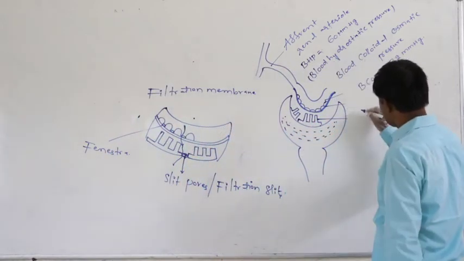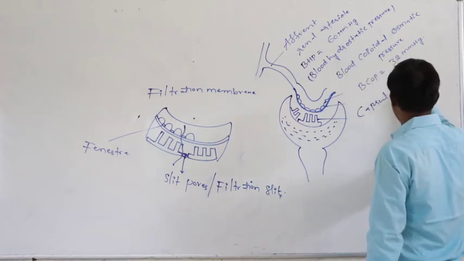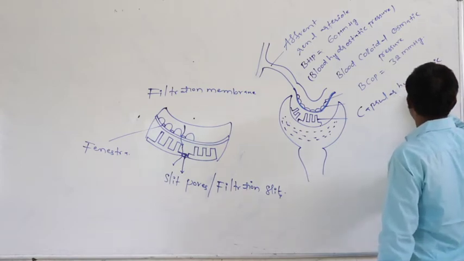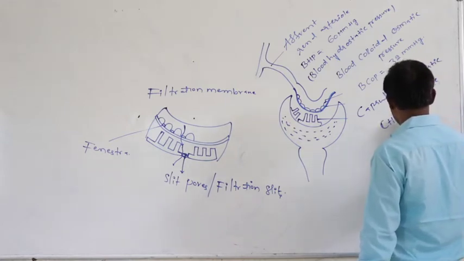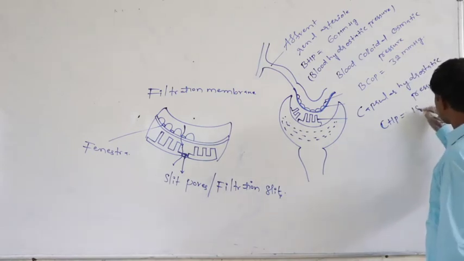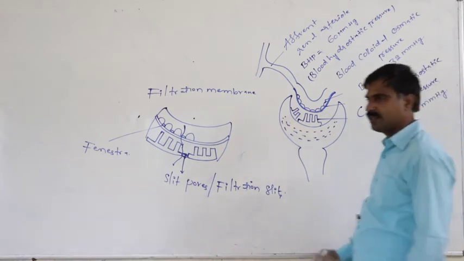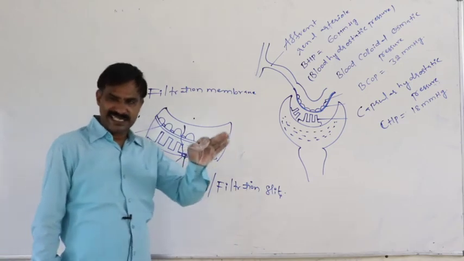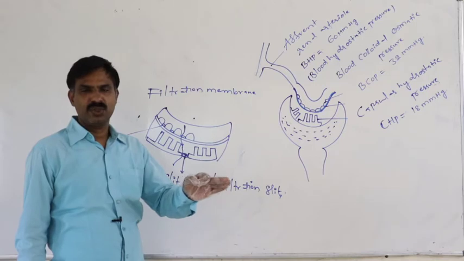This is said to be the capsular hydrostatic pressure, that is the CHP, equal to 18 mmHg.